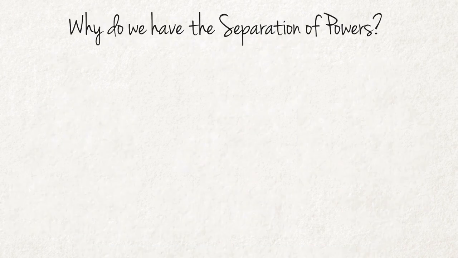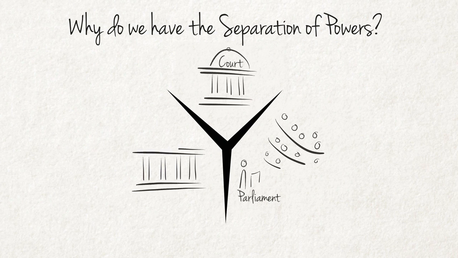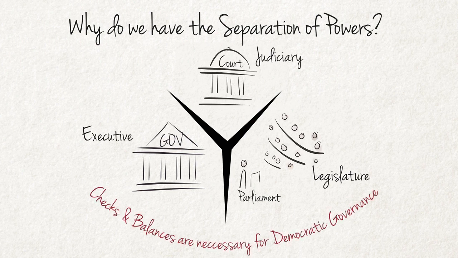To summarize, why do we have the separation of powers? The existence of a formal distinction between the three powers is an important characteristic of democratic governance. The division of powers between the legislature, executive, and judiciary provides a vital system of checks and balances.